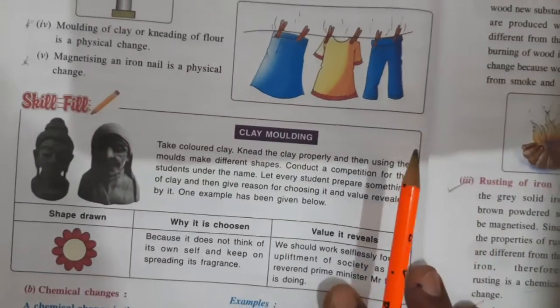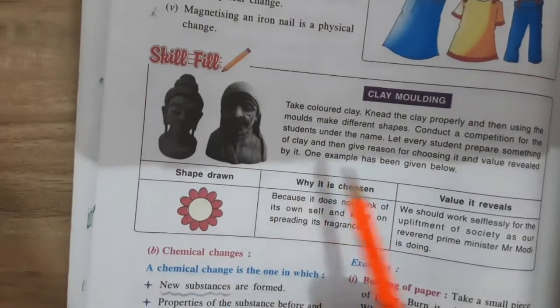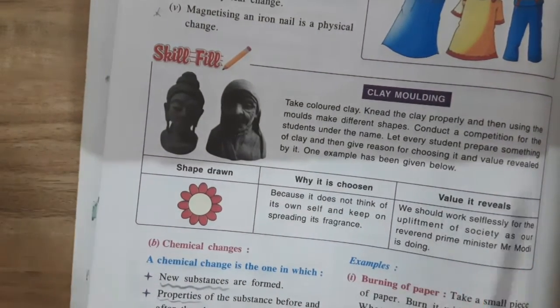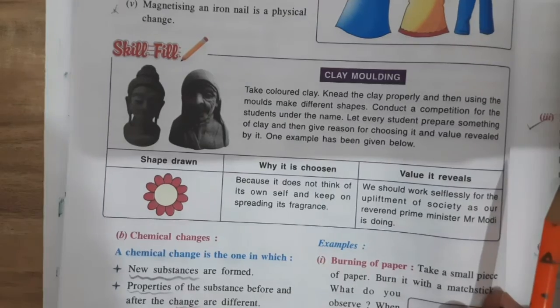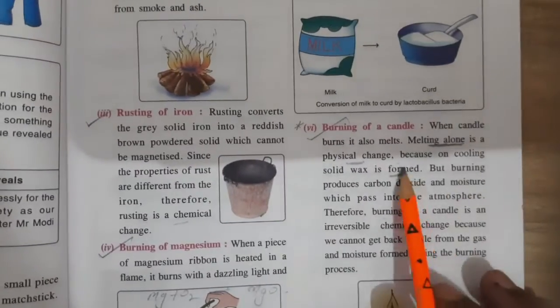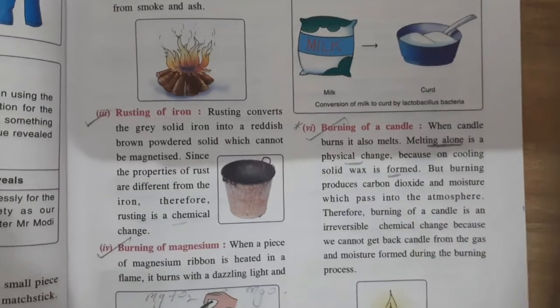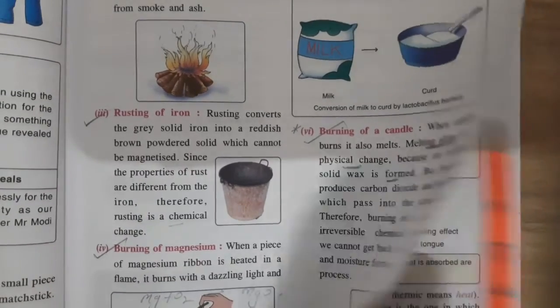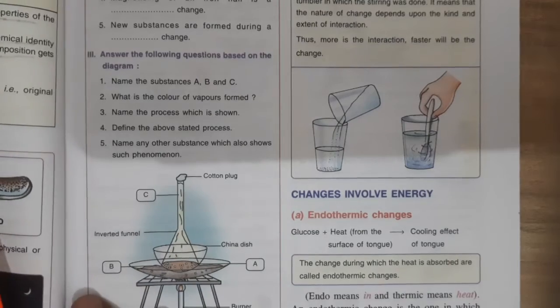So revise all these and try the assignment or worksheet given, like skill fill. These short assignments are given inside the book. Please revise all these. And this is the most important example: burning of a candle shows both kinds of changes, physical as well as chemical changes.